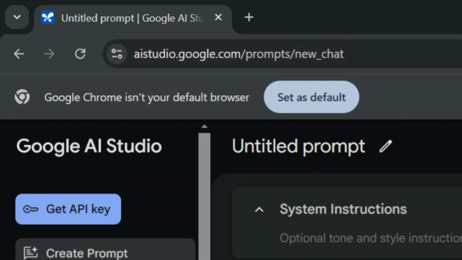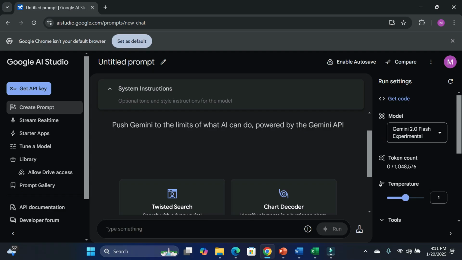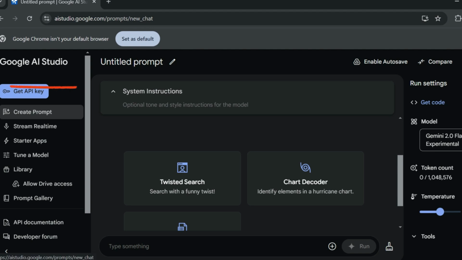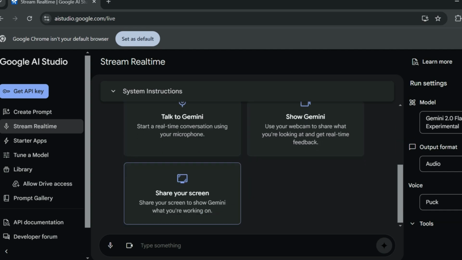Open your Chrome browser and head over to this particular website, aistudio.google.com. Once you are here, on the left, we have these options: create a prompt, stream real time, start a race, tune a model, etc. Simply click on stream real time, and here you can see we have these three options: talk to Gemini, show Gemini, and share your screen. So this is the option that we are interested in. Let me click over here.